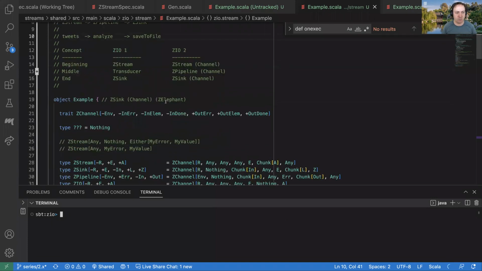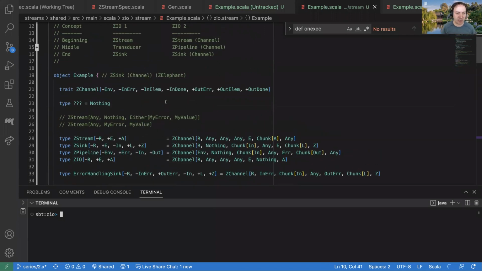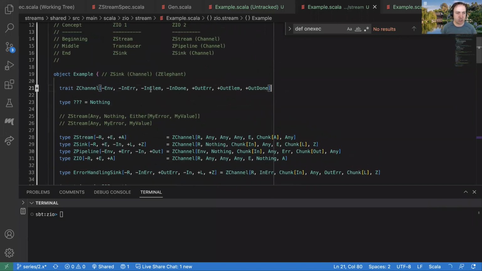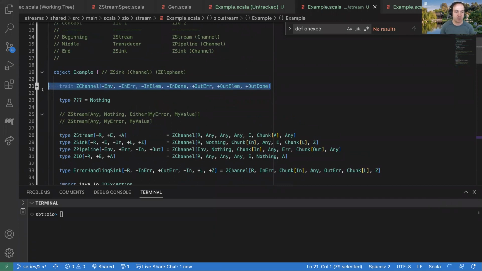And so in week 1, we really got into this idea of the channel as the underlying representation of a stream. And we saw how we could actually view sinks and pipelines as channels. And so we had this one data type to underlie everything we were doing in the streaming world. And then we actually saw how this was even more general and we could use it to describe ZIO itself as being a certain type of channel. And so our first week had a lot of interesting ideas and just understanding the essence of things, but was a little bit more abstract.